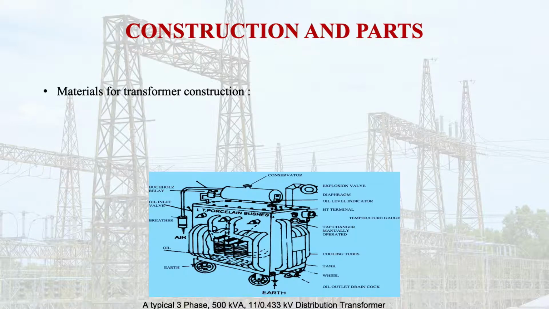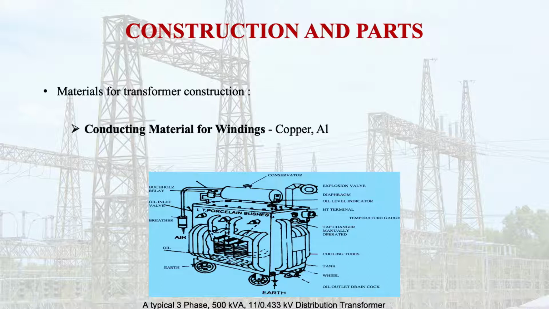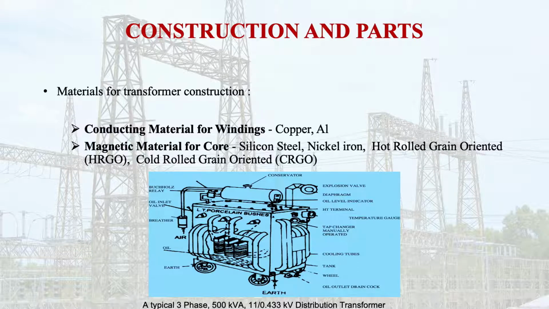So various materials which are used for the construction of the transformer are, first, the conducting material. For this, the winding of the transformer is made of some conducting material. This material may be aluminium, copper, or silver. Then magnetic material, which is used for the core of the transformer. These materials are silicon steel, nickel iron, and hot rolled grain oriented; cold rolled grain oriented steel can also be used here.